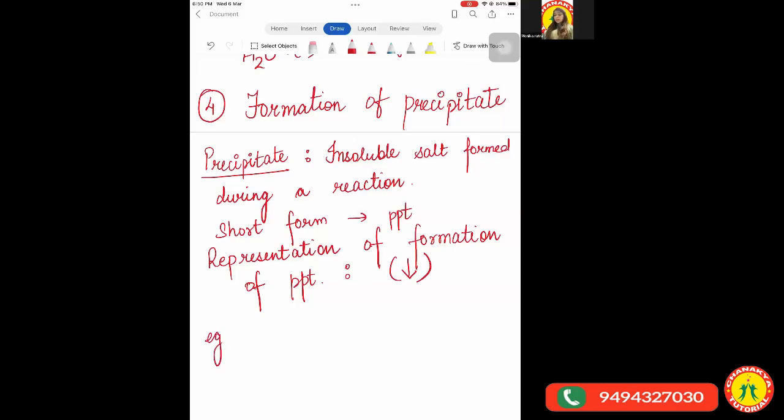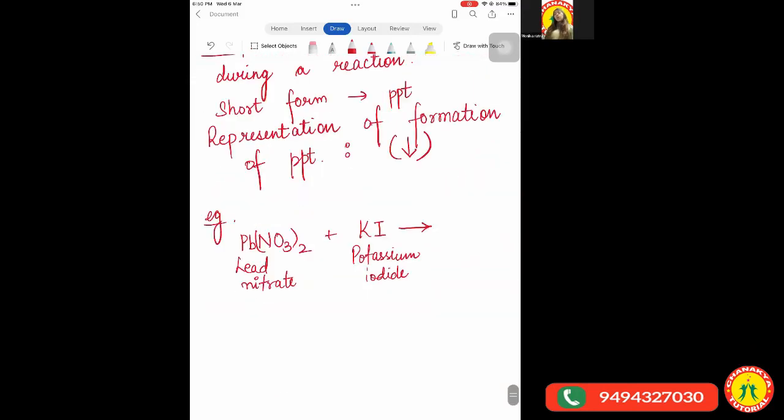Now let us look at the example. So this is lead nitrate, Pb(NO3) whole twice. When lead nitrate reacts with potassium iodide, it leads to the formation of... See, children, for now you might be thinking there are so many reactions, but by the end of the chapter, I'm very sure you will be thorough with all the reactions. You would be knowing all the reactions by yourself because we have to study the types of reactions in the later end of the chapter.